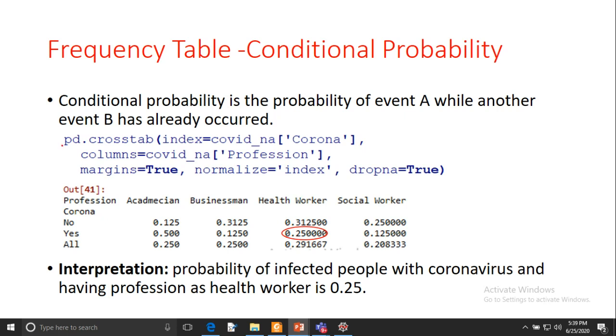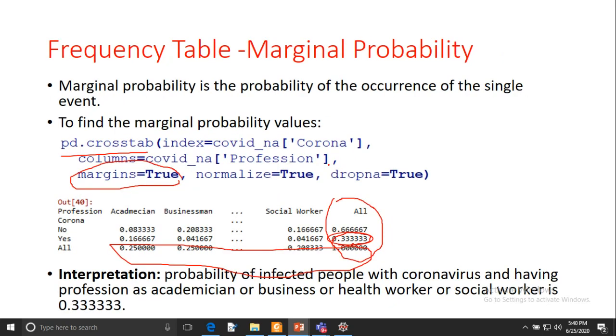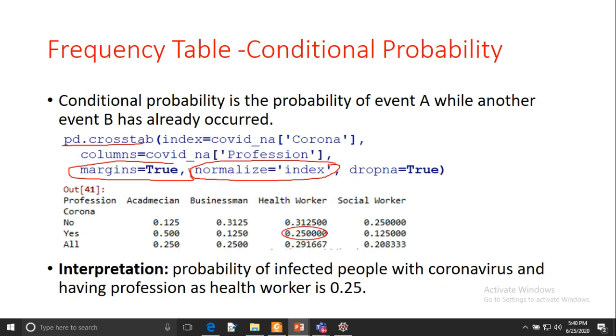In that case, you can use the same function crosstab, and we are passing the same columns corona and profession, and margins we are keeping true. The difference from the previous command, you can see here, is that in the previous two commands we were passing normalize equal to true, but here normalize is equal to index.